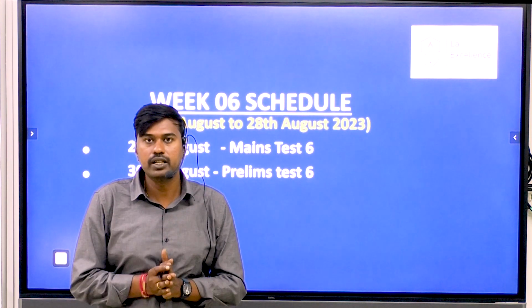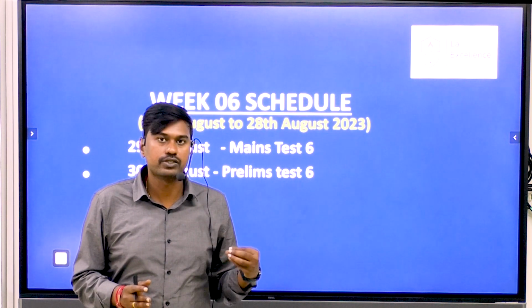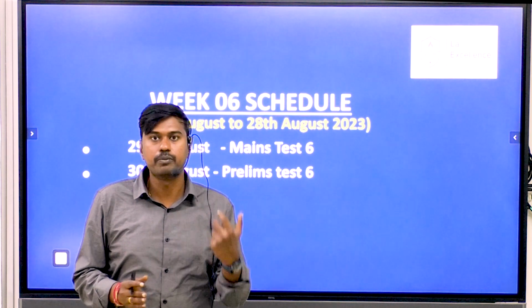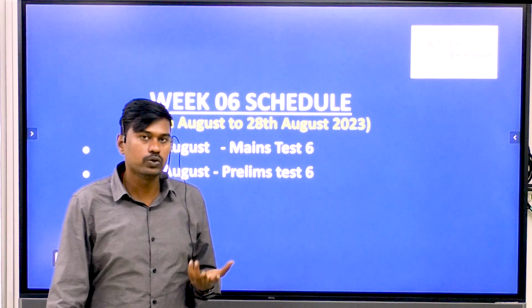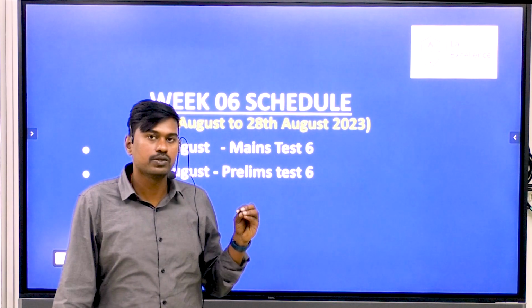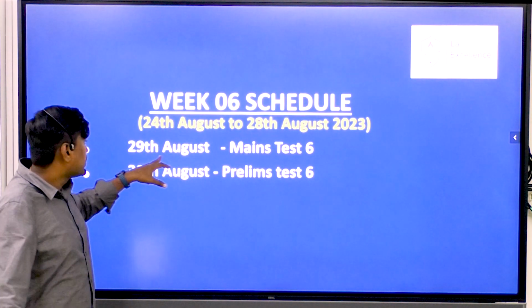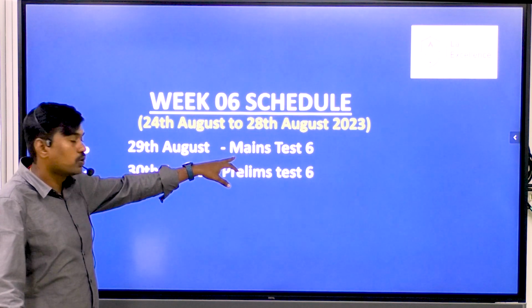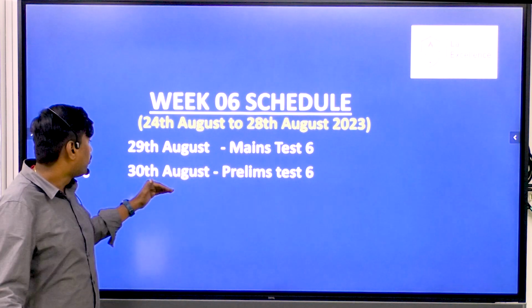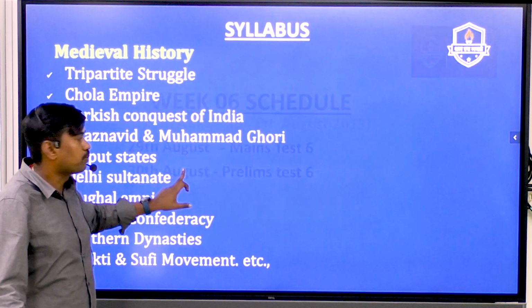When it comes to the preliminary examination, we will get some basics of arts and architecture in prelims questions also, and from medieval India we will get 2 to 3 questions minimum. So to answer these, you need to prepare in a better manner. The test happens on 29th of August, that is Tuesday, which is a mains test, followed by the preliminary test for this program on 30th August.